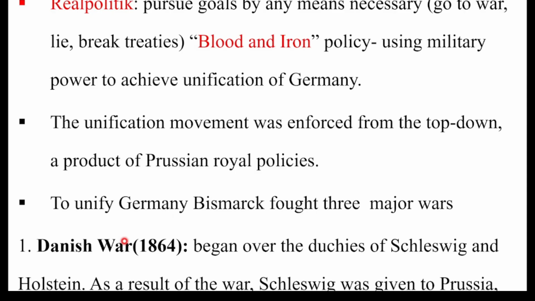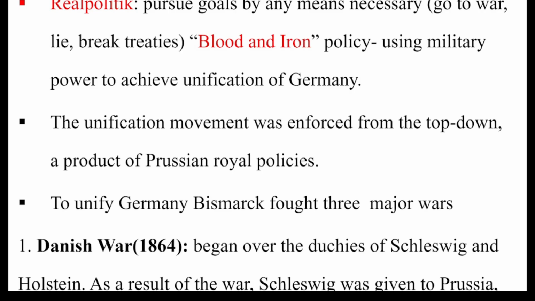So to unify Germany, Bismarck, by using his policy of blood and iron and his philosophy of real politics, fought three important wars. The first war was the Danish War of 1864. It began over the Duchies of Schleswig and Holstein. It was the war fought between Denmark and Prussia in German unification. So what were the causes? Denmark controlled two important territories from the German land: Schleswig and Holstein. Holstein Schleswig kan jedhamtu settlement kan qabdu waan ta'eef that means the cause of conflict.